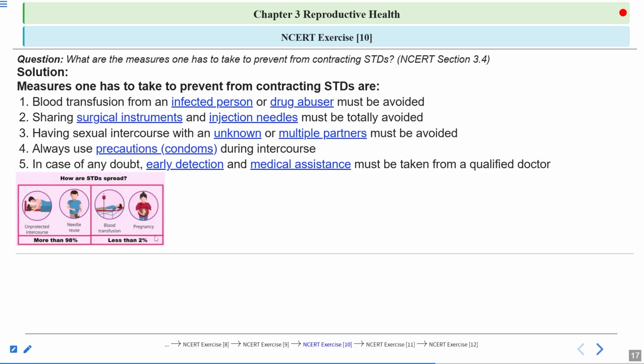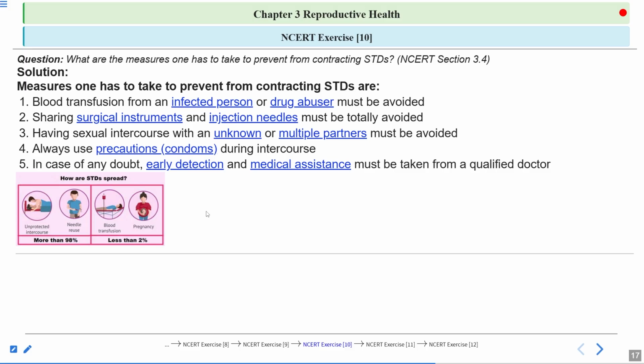The STDs can also spread during pregnancy from the mother to the fetus. These pathogens can cross the placenta and reach the fetus. These STDs can also spread during childbirth, and some of the STDs can also spread during breastfeeding as well.